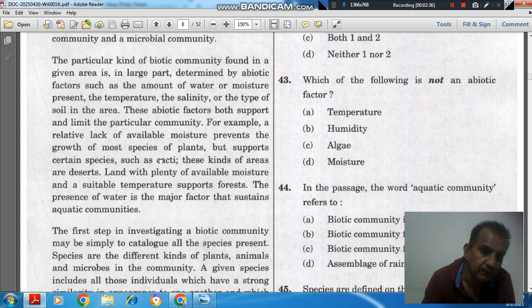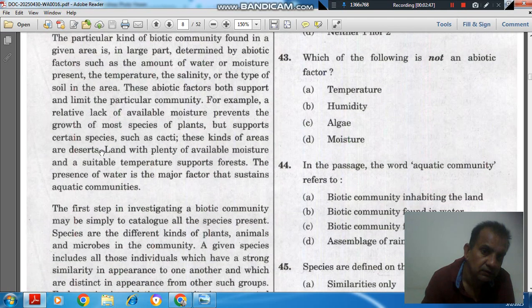For example, a relative lack of available moisture prevents the growth of most species of plants but supports certain species such as cacti. These kinds of areas are desert. Land with plenty of available moisture and a suitable temperature supports forest.